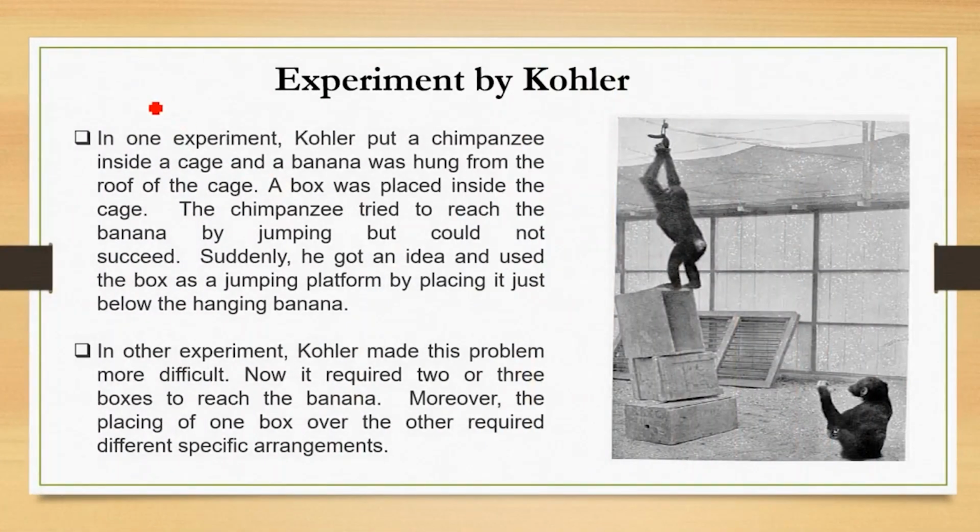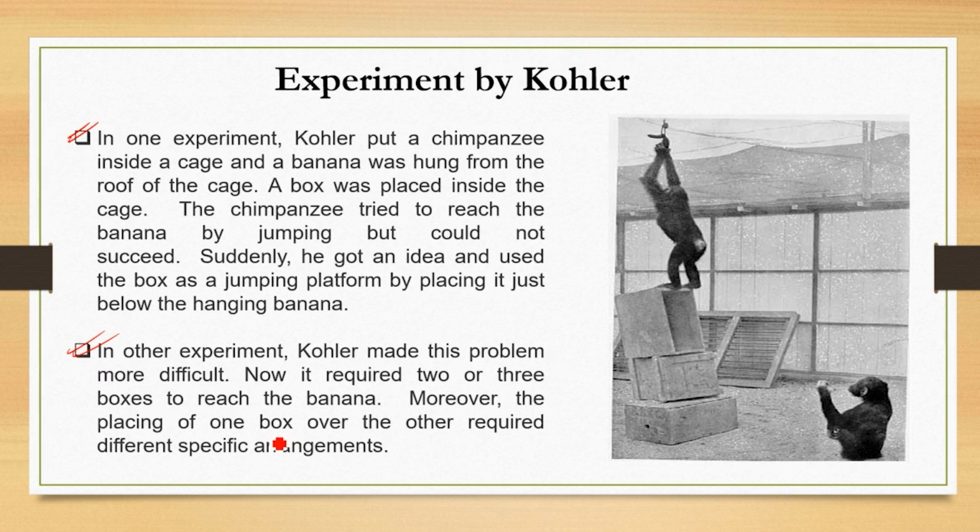So they were, the first one, in one experiment, Kohler put a chimpanzee inside a cage, and a banana was hung from the roof of the cage. A box was placed inside the cage. The chimpanzee tried to reach the banana by jumping, but could not succeed. Suddenly, he got an idea and used the box as a jumping platform by placing it just below the hanging banana. So here you have the picture, the diagram that depicts the first experiment clearly.